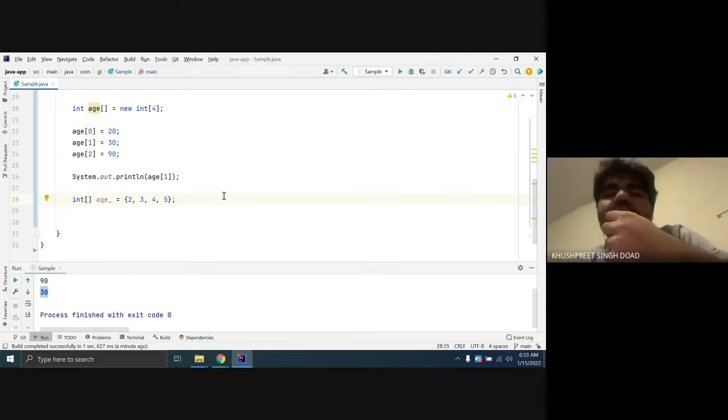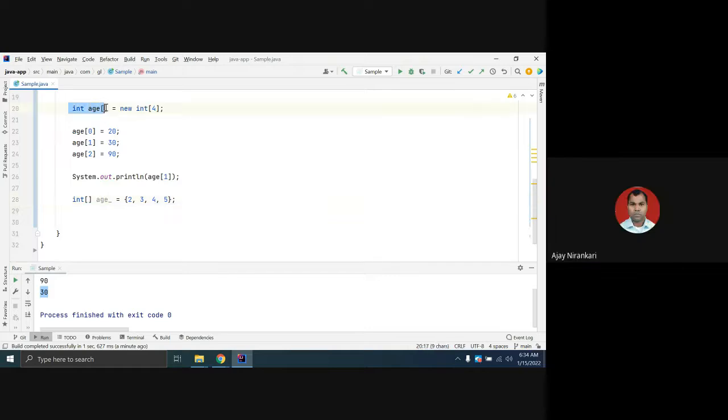Can you please repeat that? Why do we use brackets after int? What is the difference between putting the brackets after age or after int? There are no differences. It is only the different ways Java offers to define the variable.